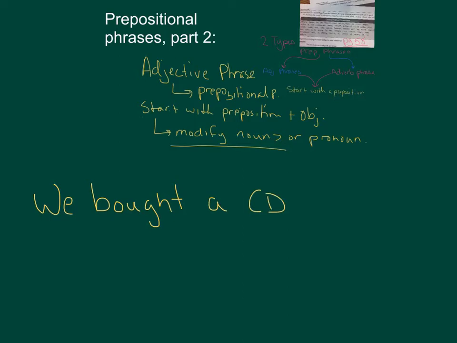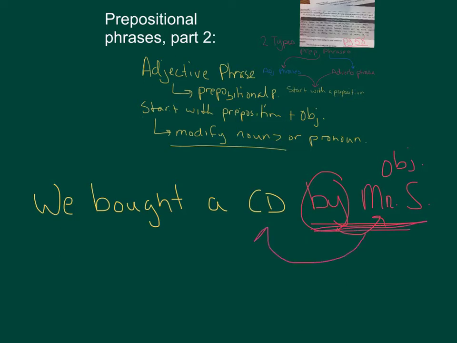And then as soon as I put this, by, so I look up here, I'll find it, but I'm sorry, it's small. By Mr. Sanchez. By Mr. Sanchez is a prepositional phrase because it starts with a preposition and it's by who? The object is Mr. Sanchez. However, by Mr. Sanchez is describing the CD, and CD is a noun. Now in this sentence it's also a direct object. Anything that's an object is a noun, so that makes it really easy.